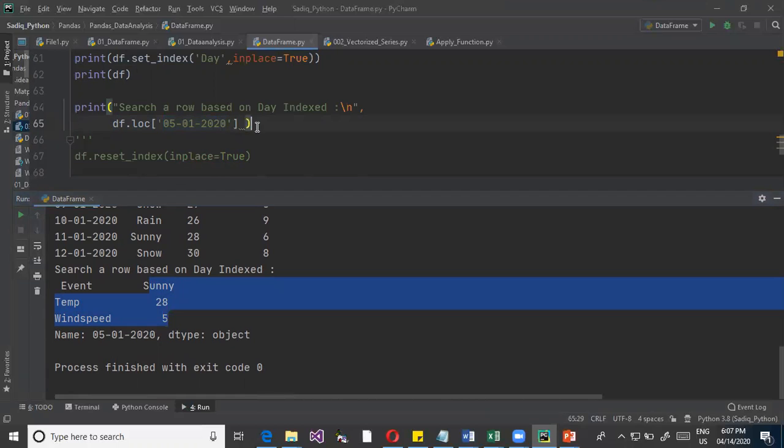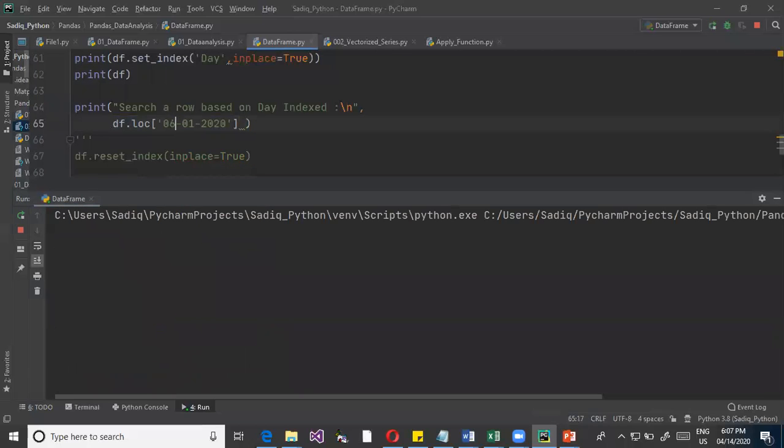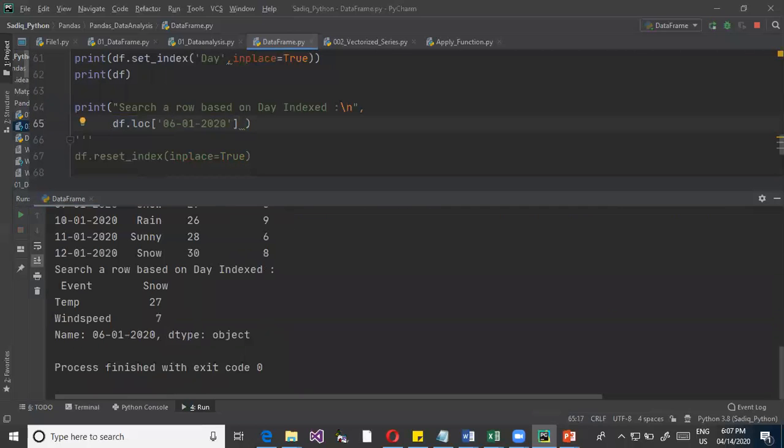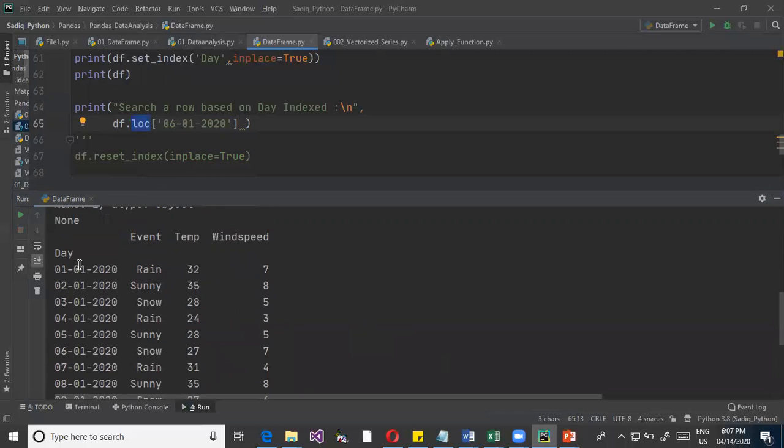You can search like this. Say I give 6, it is going to show me the 6th day of January. How was the temperature? It was snow with 27 and 7 or something. So we search it something like this. Now you want to search based on the indexed column, so we use loc: DataFrame.loc and this one. Now see, here day has unique values. It is cool, but